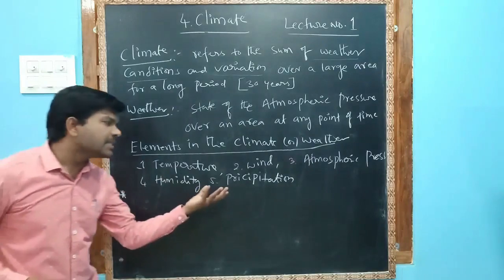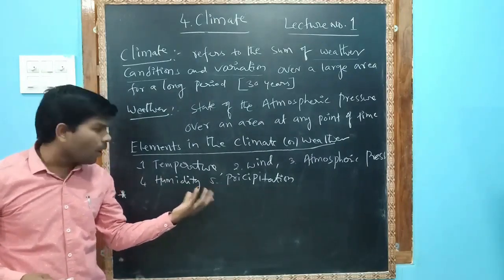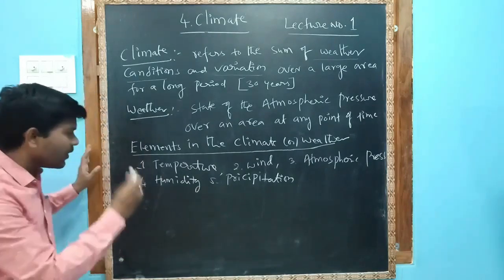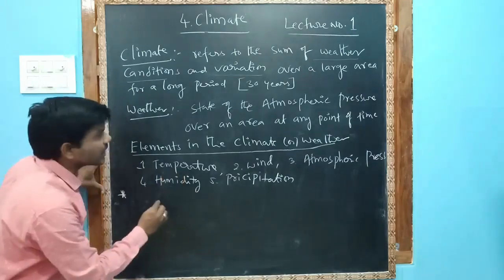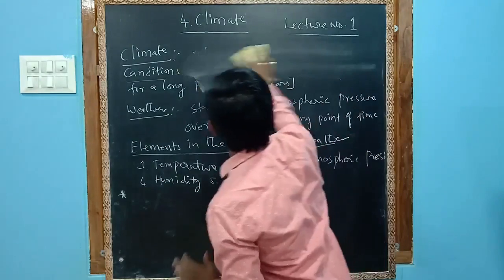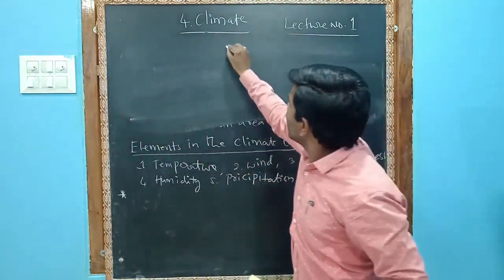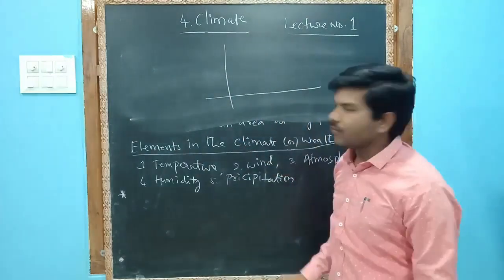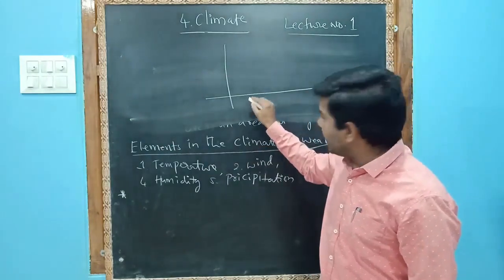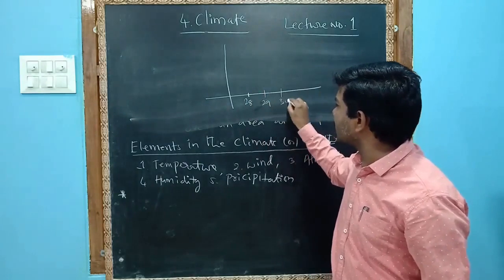Sometimes these elements can be shown on graphs. Let us take temperature as an example. This is a graph, and these are dates: April 28, April 29, April 30.